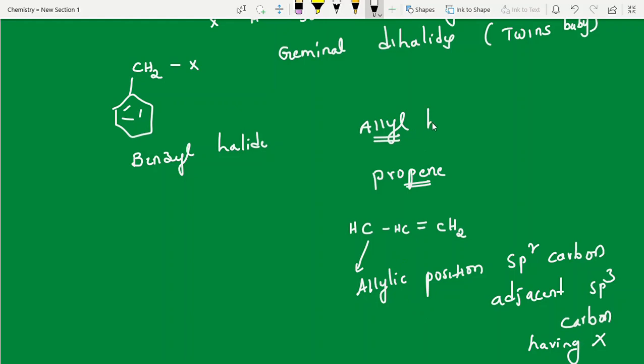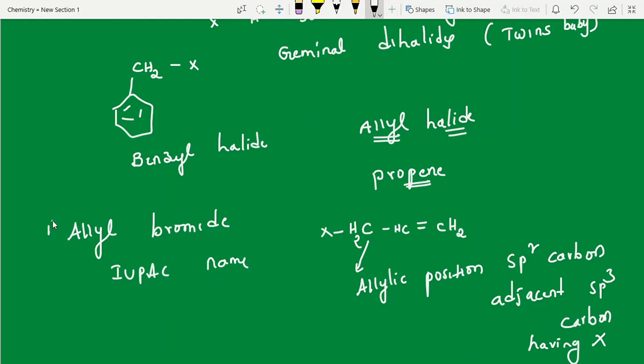Allyl halide. Clear, students? Now look into this. If you write X here, that's it. From here you can expect the questions, how they are asked. Suppose allyl bromide. I am giving the question: allyl bromide IUPAC name. Question 1. Can you tell what this is?